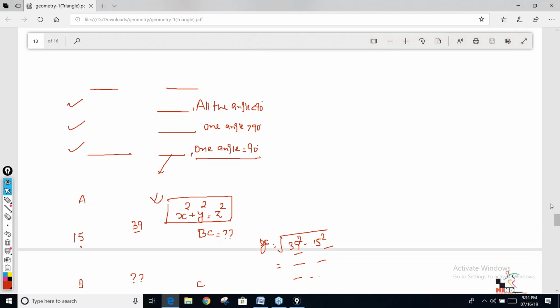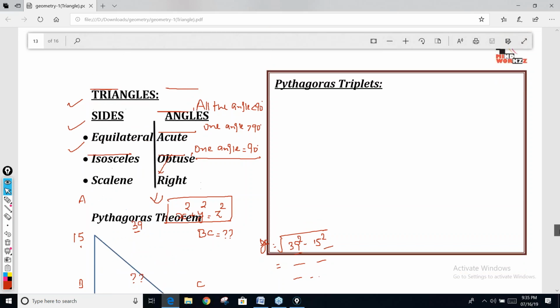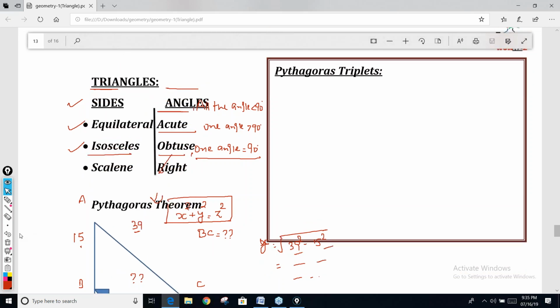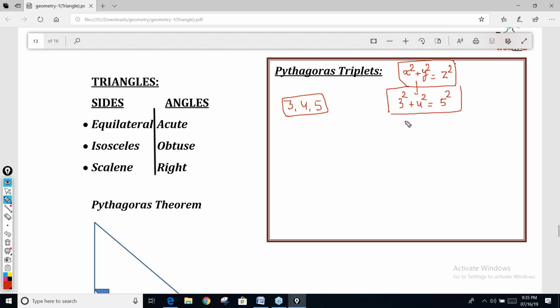So one word which I have written here, it's triplets. What is that triplets? Learn that. If you know how to find triplets, you need not calculate these kinds of questions. Look here. Pythagoras triplets are those three numbers which satisfy this equation. The smallest such triplet is 3, 4 and 5. This is the smallest three numbers which will satisfy this equation: 3 square plus 4 square is equal to 5 square. No other smaller number can satisfy this equation.